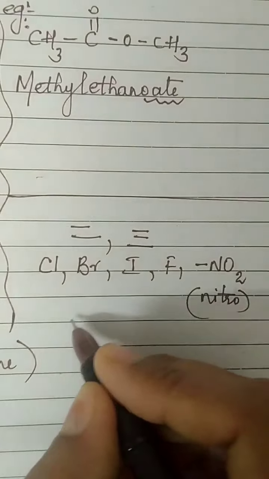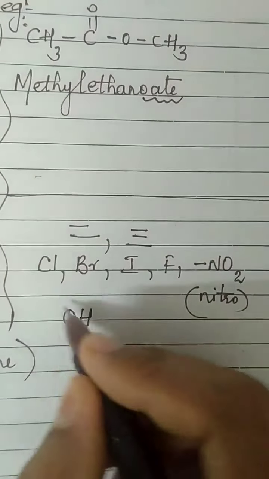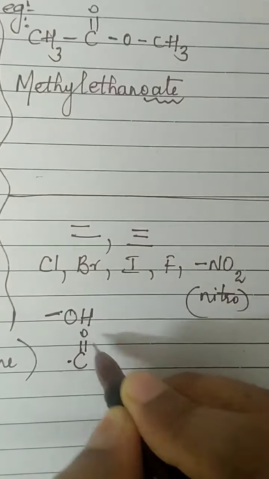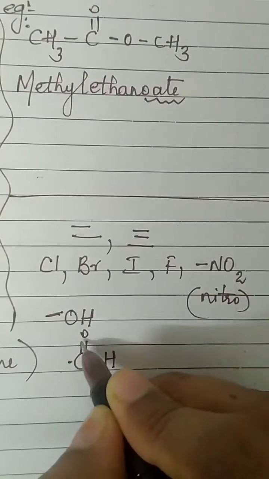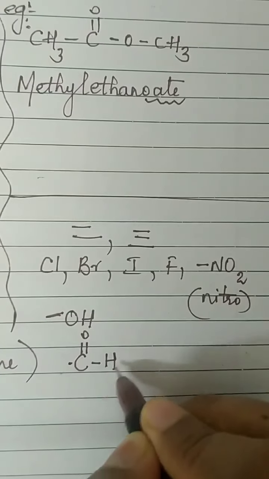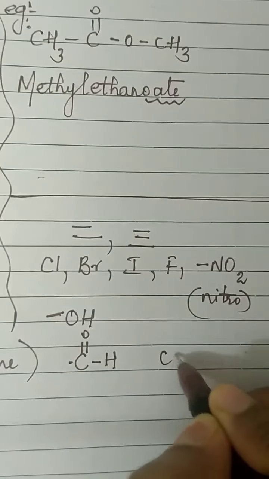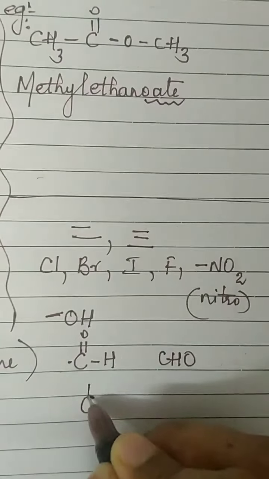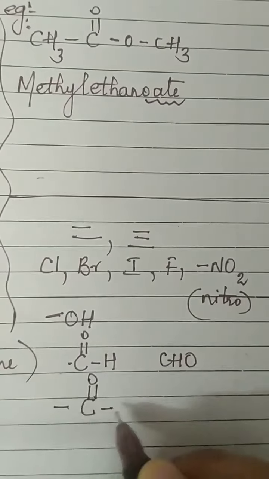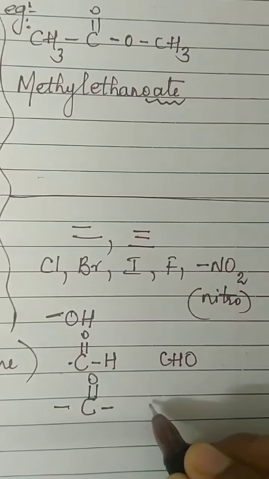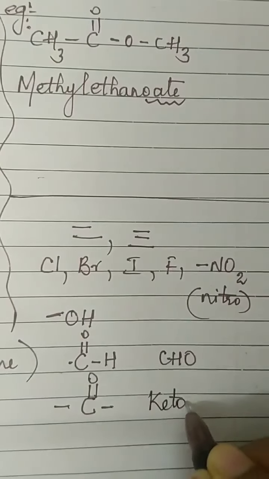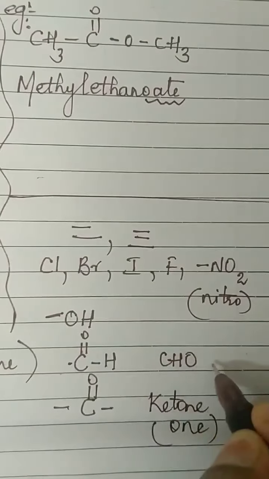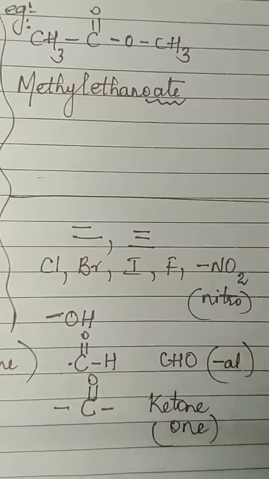Then we discussed OH. If you see OH, it will be alcohol. Then we discussed C, double bond O and H. 1, 2 double bond oxygen and 1 single bond H. Then this will be the CHO group, which is called aldehyde. Then we learned the ketone group. No single H will be there. Okay? Ketone group. For ketone, at the end you will add ONE. For aldehyde, at the end you will add AL.